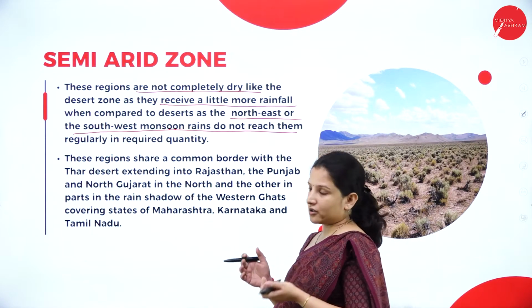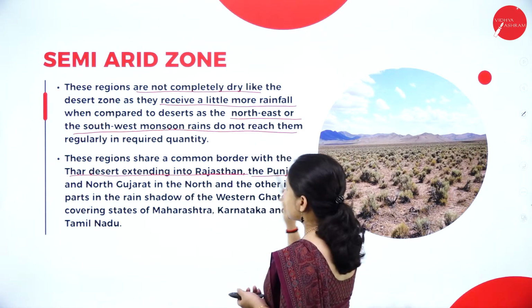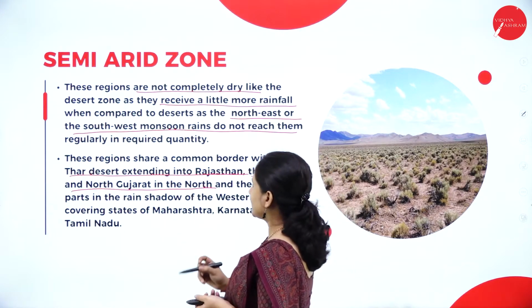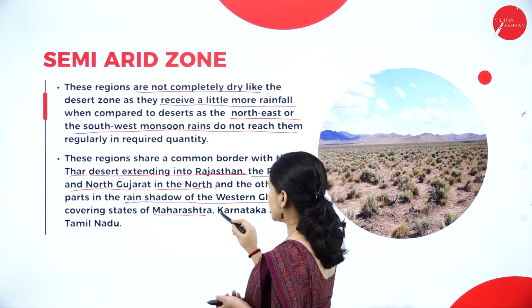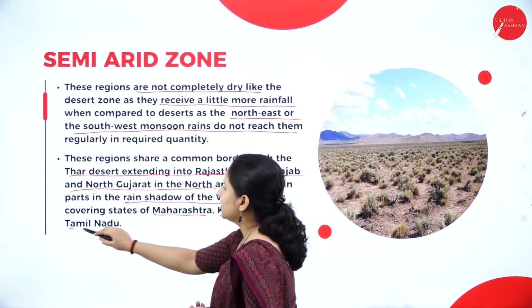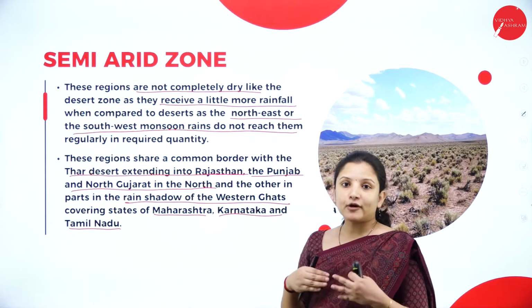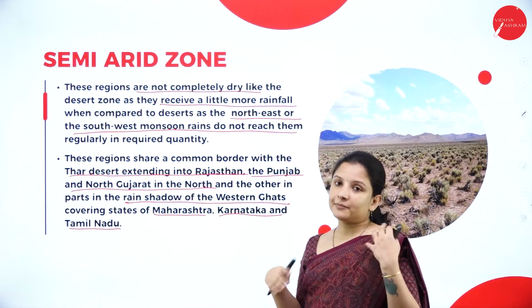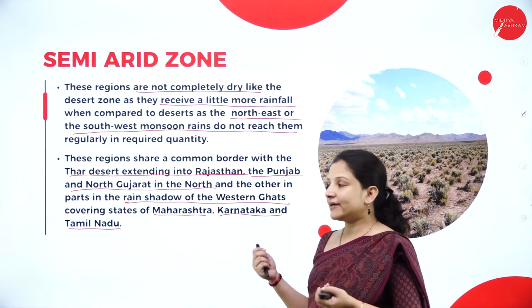That border is where the Thar Desert extends into Rajasthan, Punjab and North Gujarat in the north, and other parts in the rain shadow of the Western Ghats covering the states of Maharashtra, Karnataka and Tamil Nadu. So wherever the desert stretches, that border region is not completely a forest area, and not completely a desert area, but they have a lot of scrublands present here.